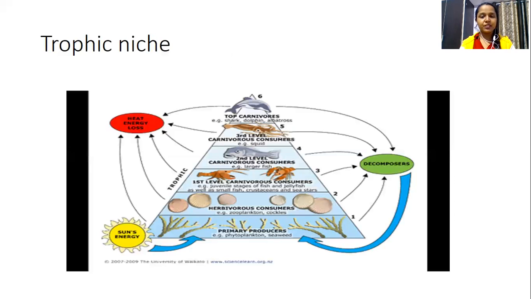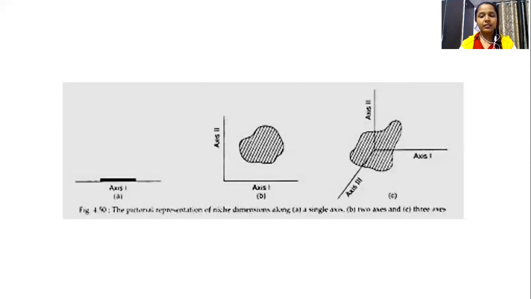Next is the tropic niche. As I said, it's a food pyramid. In that food pyramid, we can see the primary producers and then the consumers, and so on. When any animal comes and sits in any of the tropic levels, that can be considered a tropic niche. And this is the hyperdimensional or multidimensional niche, the hypervolume niche.